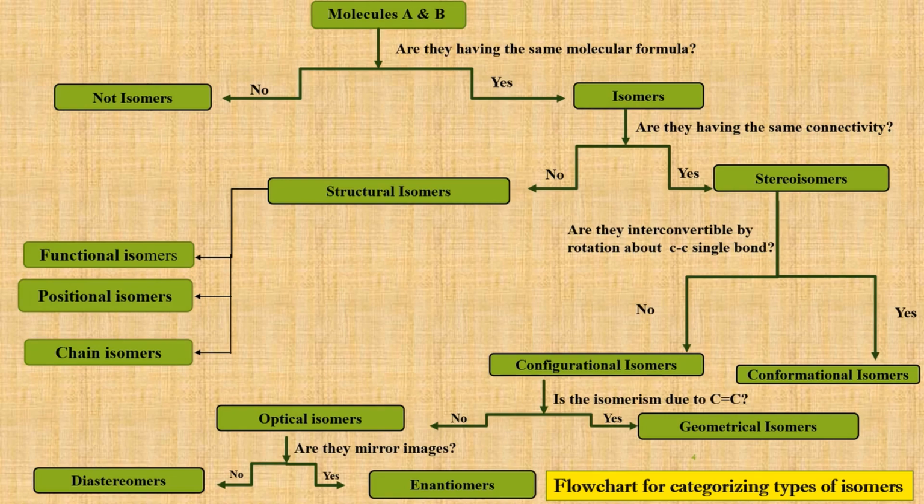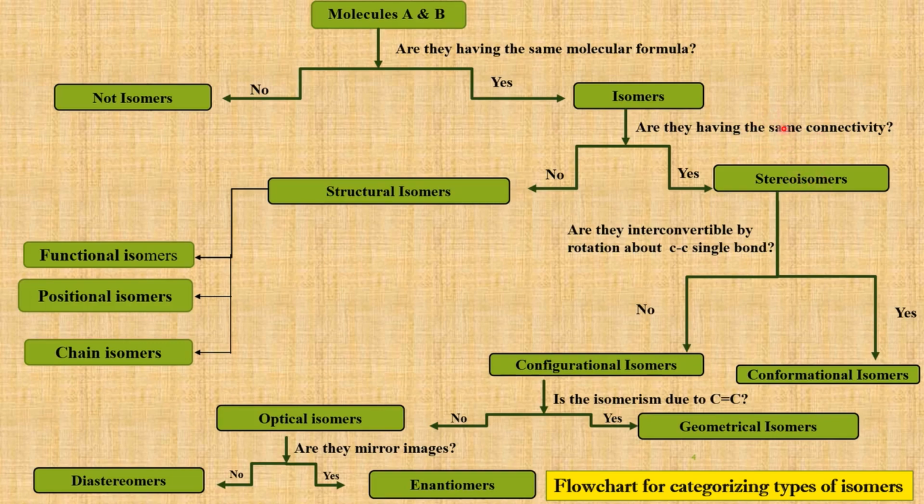Let us consider we have two molecules A and B. If they have the same molecular formula, then they are isomers. And if these isomers have the same connectivity of atoms, then they are stereoisomers.